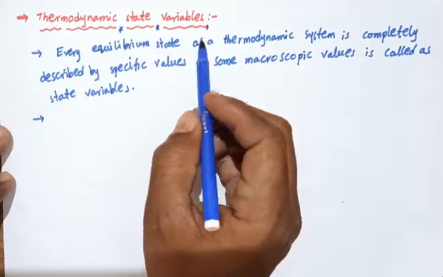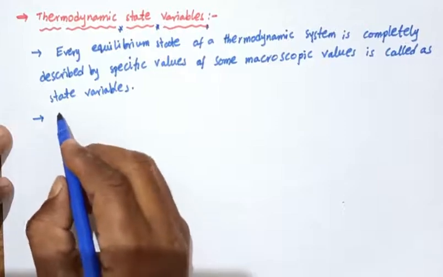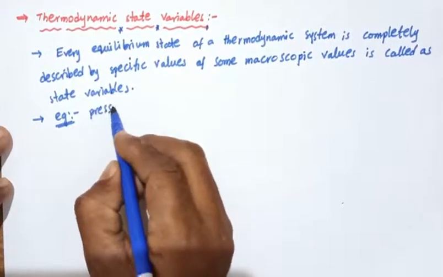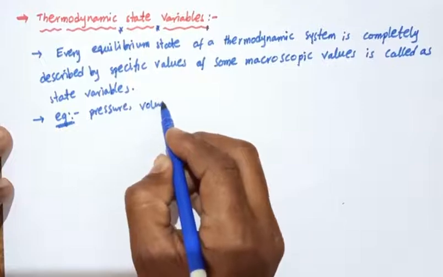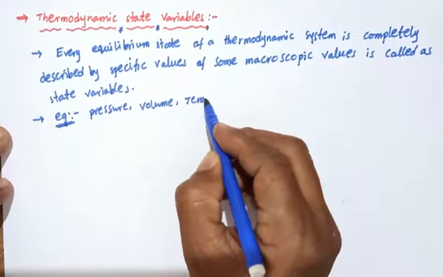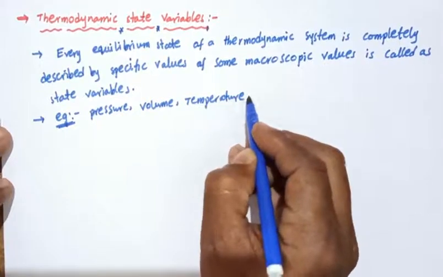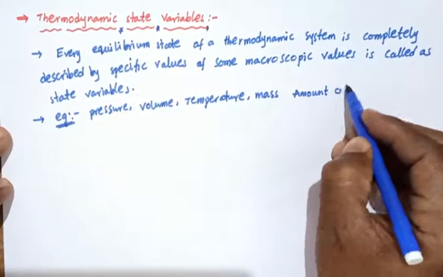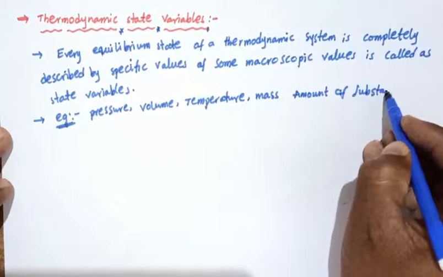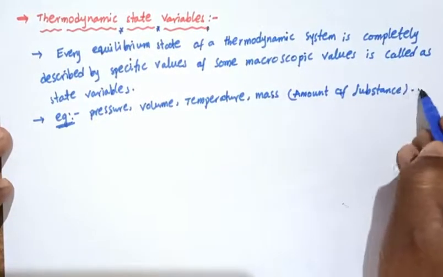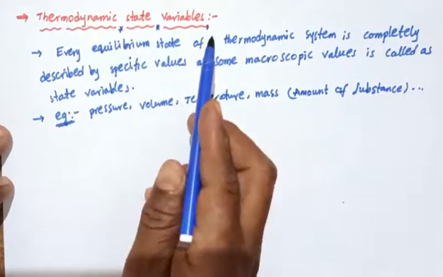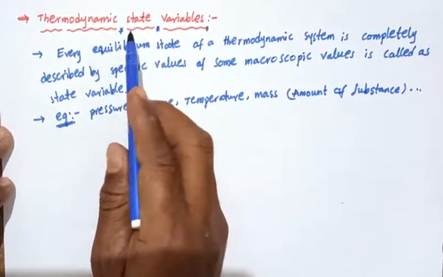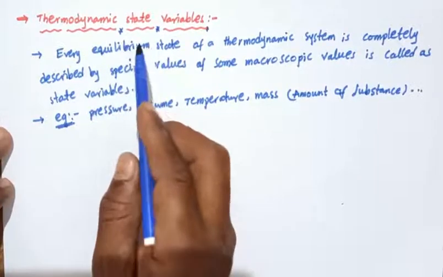Here the thermodynamic state variables are pressure, volume, temperature, mass, that is the amount of substance, etc. These are called thermodynamic state variables.